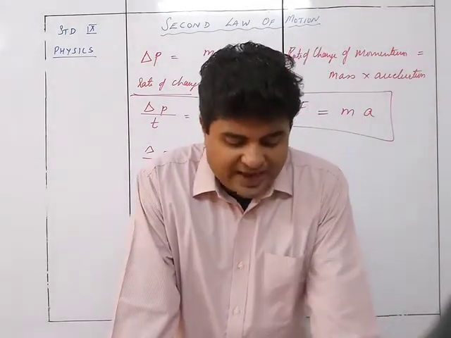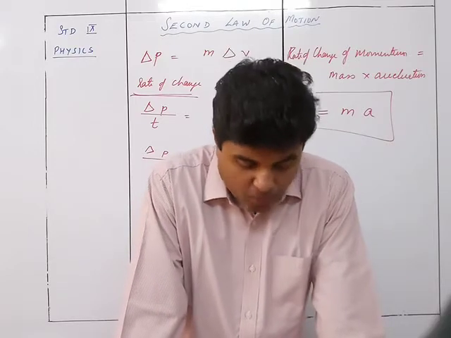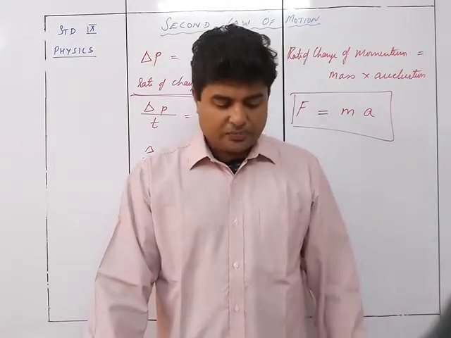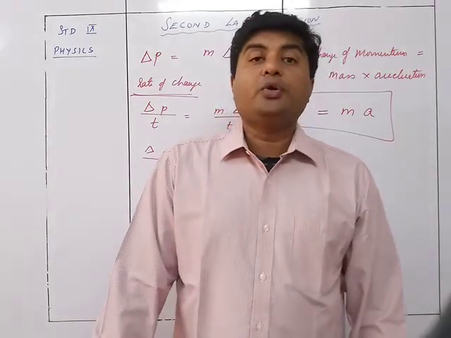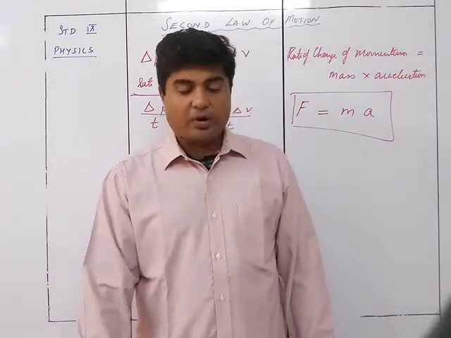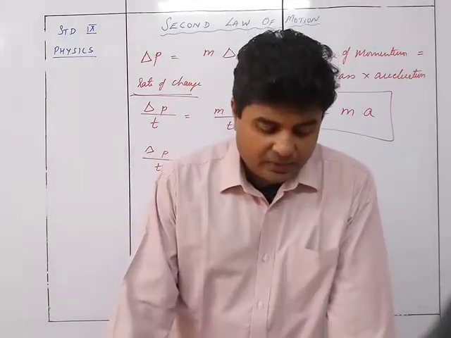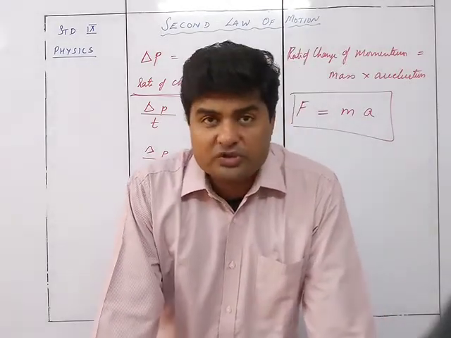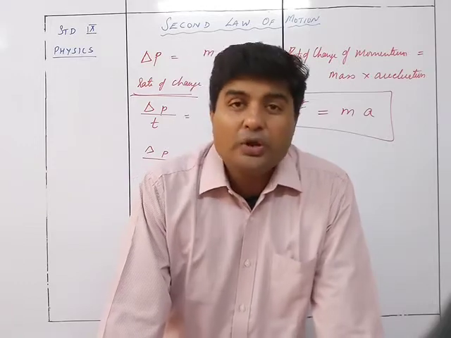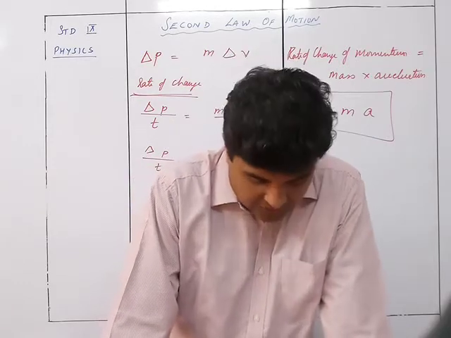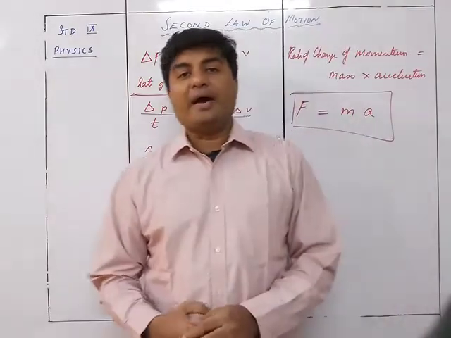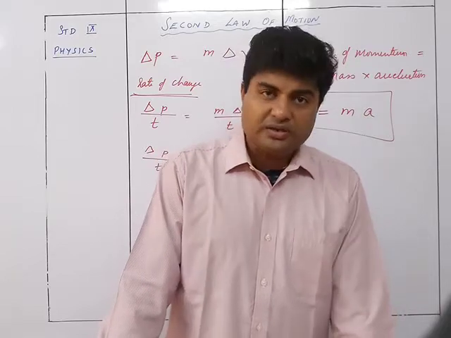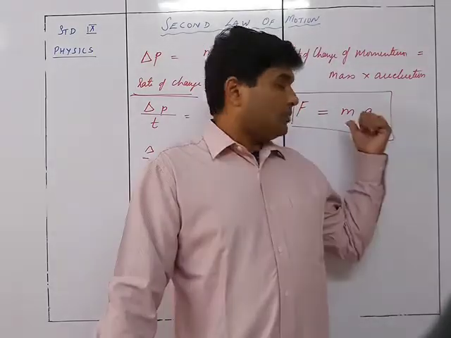So when a force acts on a body, the rate of change in momentum of the body is equal to the product of the mass of the body and the acceleration produced in it due to that force, provided that the mass of the body remains constant. So you can see they are telling you that when a force acts on a body, the rate of change of momentum takes place due to the change in velocity, which is equal to mass into acceleration. That's why, if the body's mass remains constant, it is m into a.